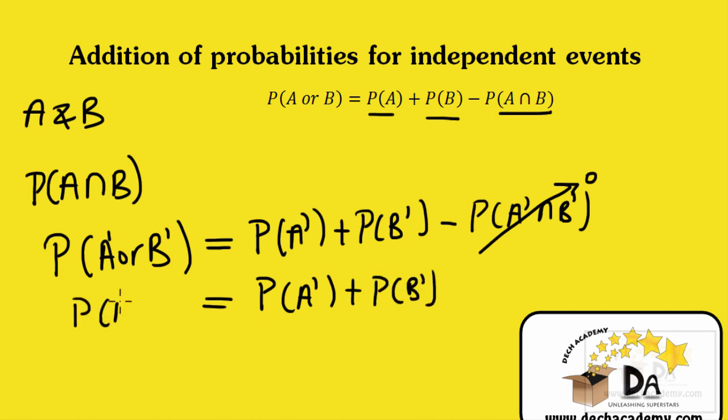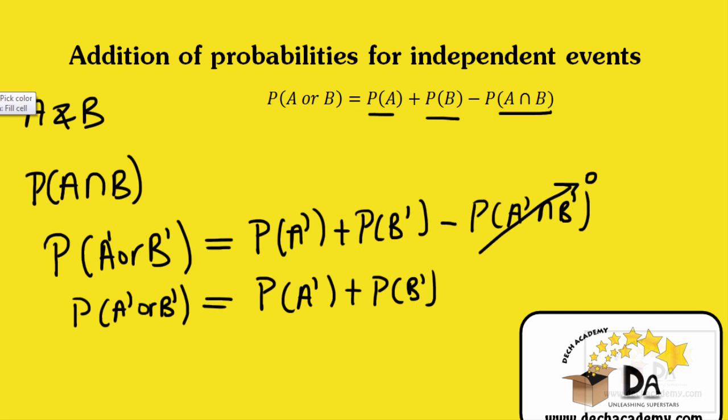So events A prime and B prime are mutually exclusive. The probability of A prime or B prime occurring is equal to the sum of their probabilities. But it comes from this equation, which is the same equation here. For independent events, the probability of the two events occurring is not 0, so you have to include it in the equation. So you just have to remember this. The probability of A or B occurring is equal to the probability of A plus the probability of B minus the probability of A intersect B, or the probability of A and B occurring.